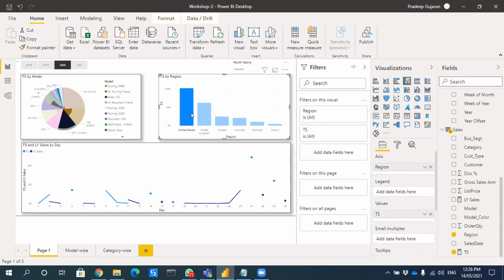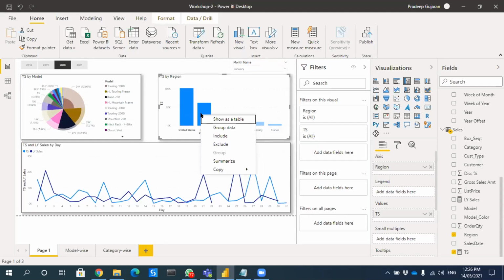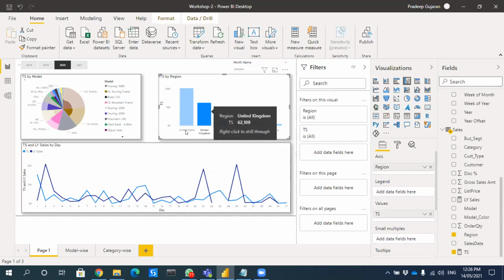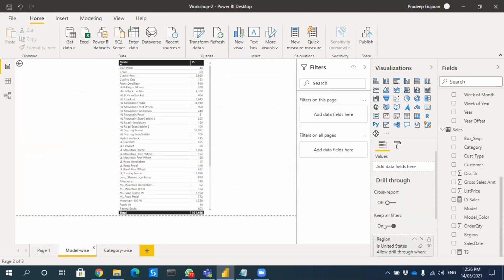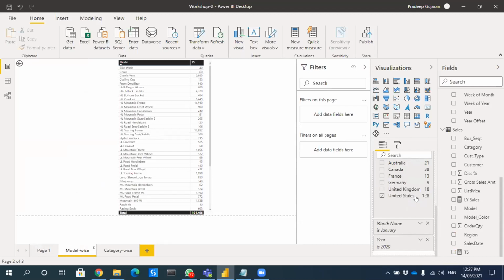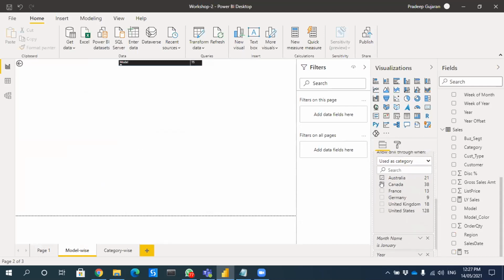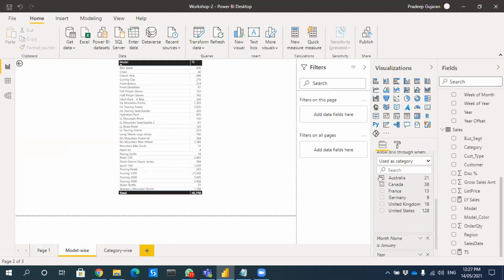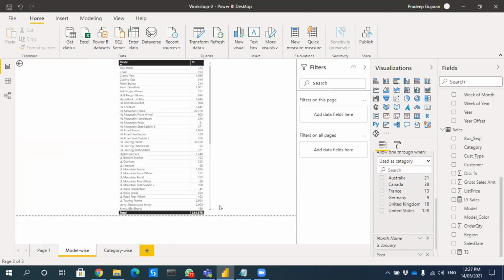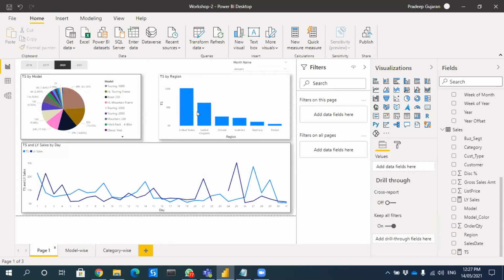one second. No, it's not giving me the option. So you can actually drill through only one, because the reason could be that here also there is no option to select multiple. No, there is an option to select multiple. So if that option is here, it should be there here as well.